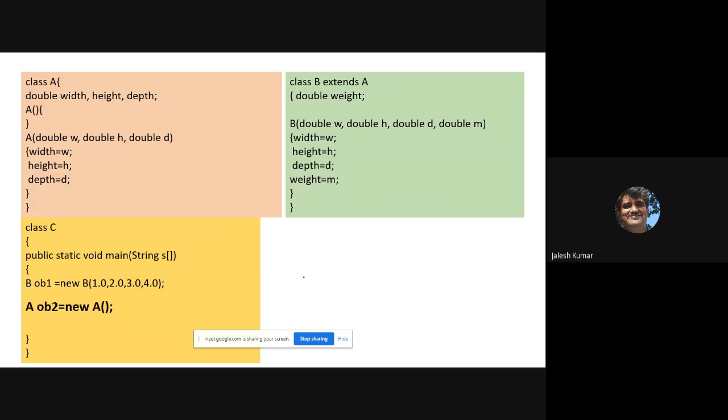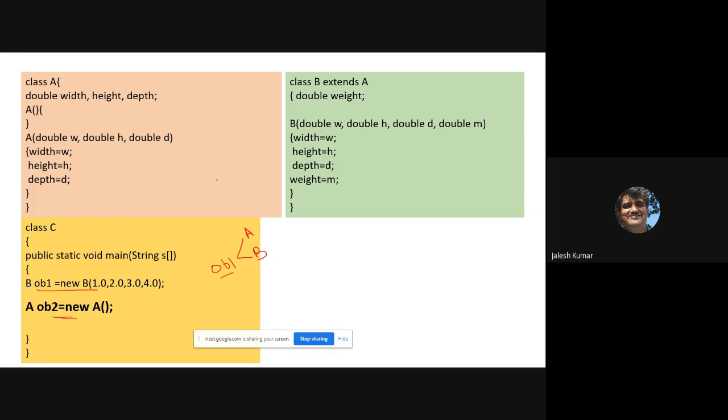When you create an object of type B, let us also consider an object of type A. When you initialize, OB1 has control of all the information in class A as well as all the information in class B. OB1 is a class B object, which means it covers A also.